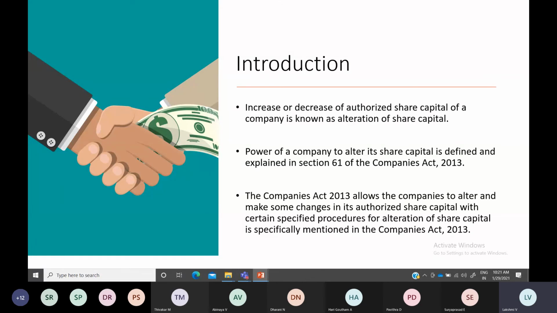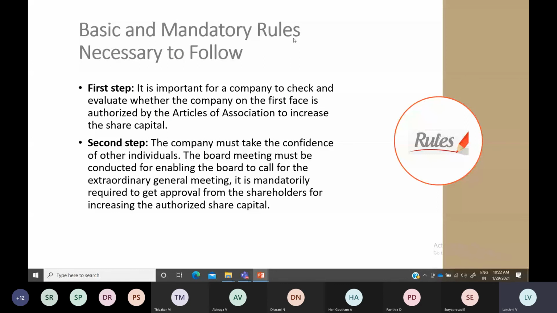Okay, the company which has been registered under the Companies Act 2013 has to abide by that, right? They have to follow those rules and regulations, then only they can do anything. In order to alter your share capital, first the articles of association should permit you to do so. Whether your company is limited by shares or limited by guarantee, your articles of association should permit you. If not, you have to change your articles of association first.